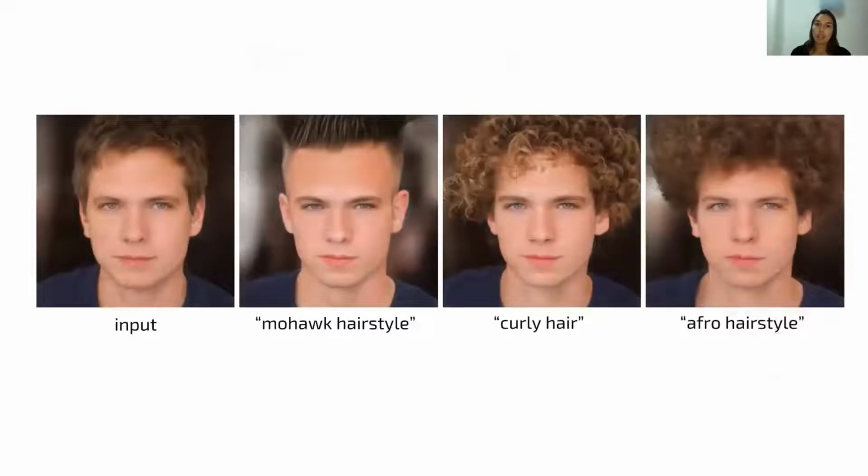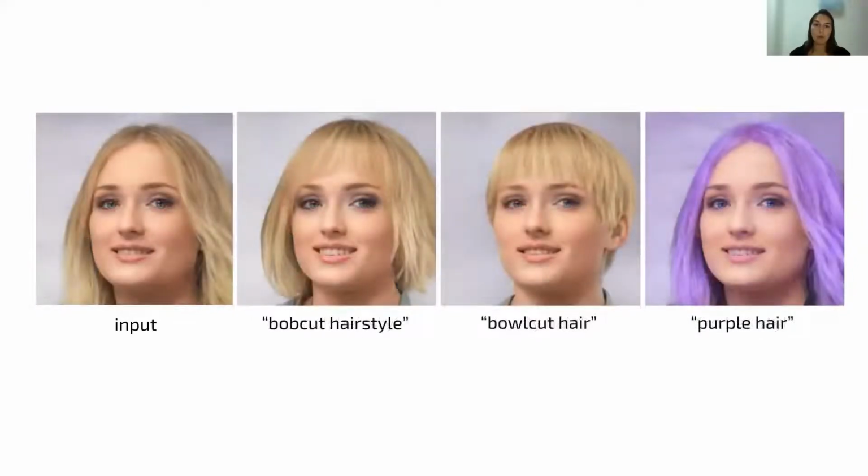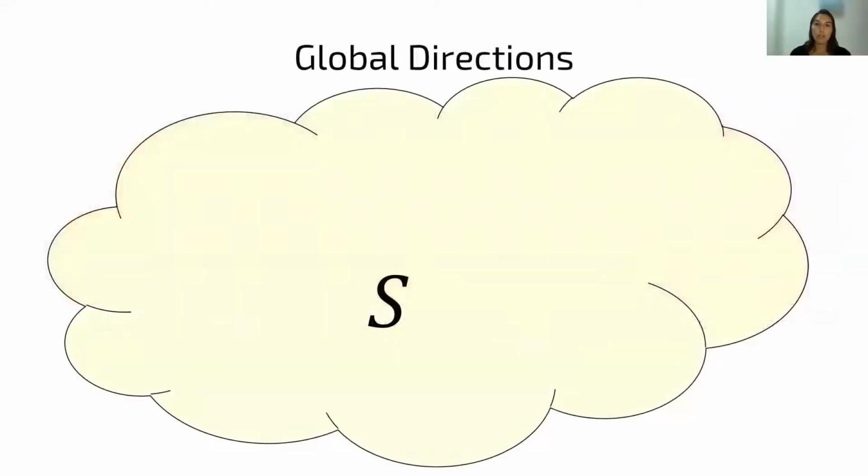Observe the cool haircut edits that are possible to obtain using the latent mapper. And here there are more examples. As you can see, it is super easy to obtain a rich variety of realistic and convincing hairstyles using natural language. I will now turn to present the global directions approach.